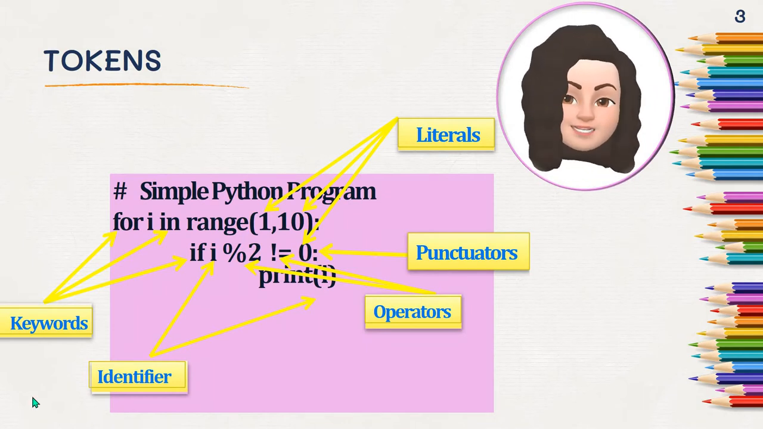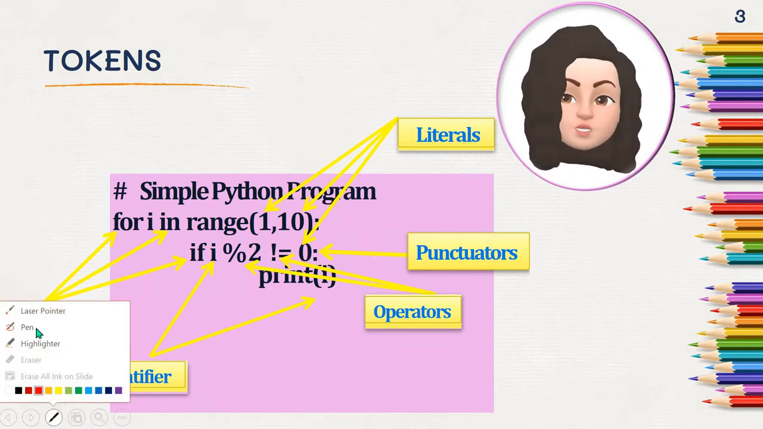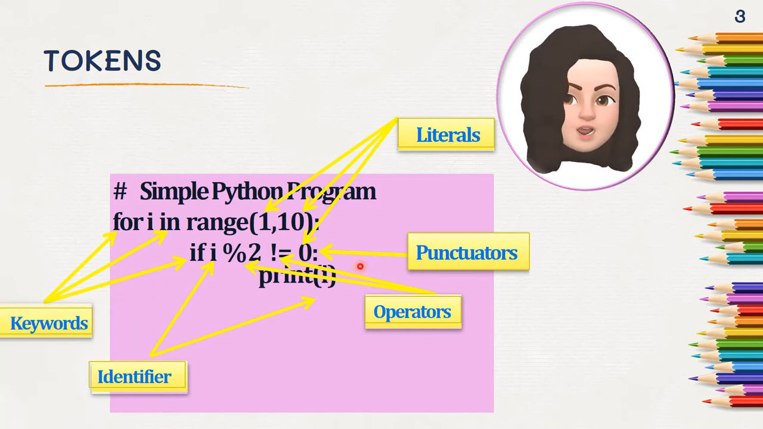Have a look at this simple example program. Only 3 lines of coding: for i in range of 1 to 10, if i % 2 != 0, print i. So we have different types of tokens here. The numbers 1, 10, 0 are all literals, which are also tokens. Punctuators, we have the colon, which is also a token. Operators, the symbols not equal to and percentage, are also tokens. The identifiers, the variables, are also tokens. The keywords used in this program, for, if, in, are all tokens.